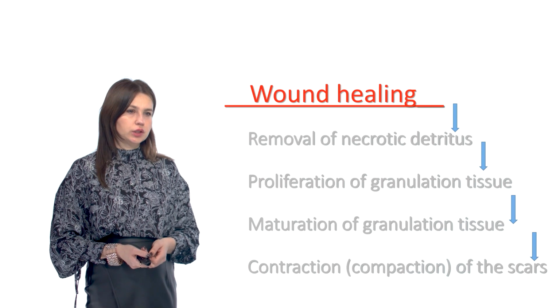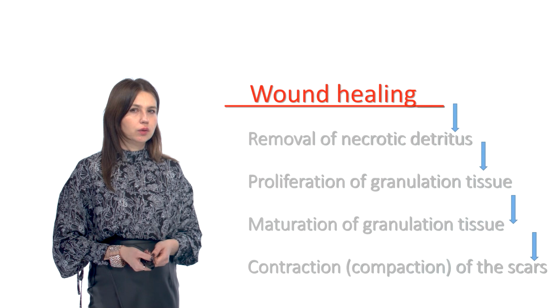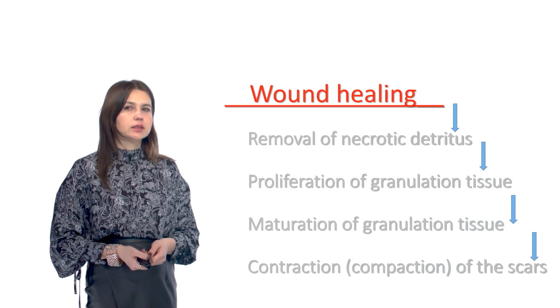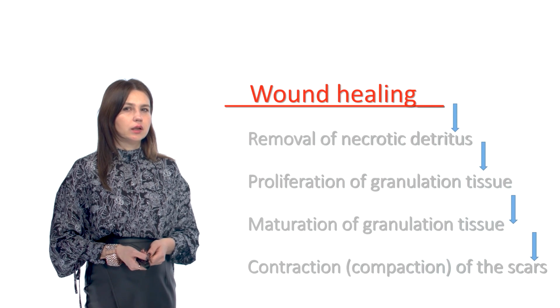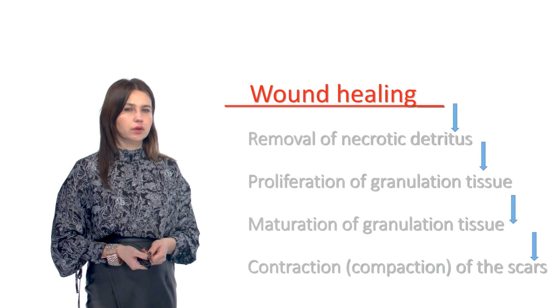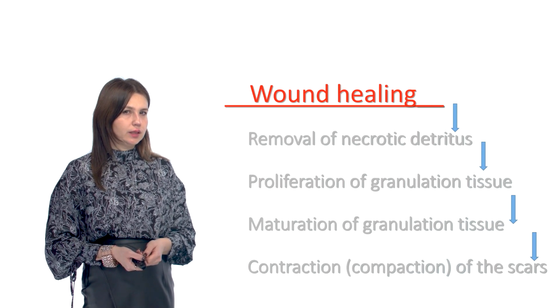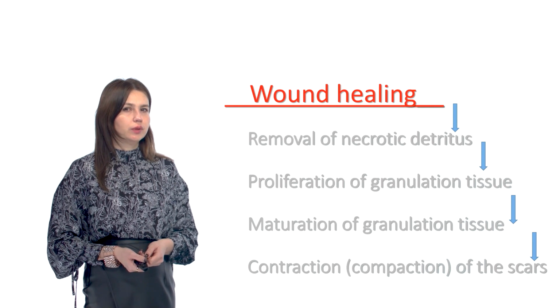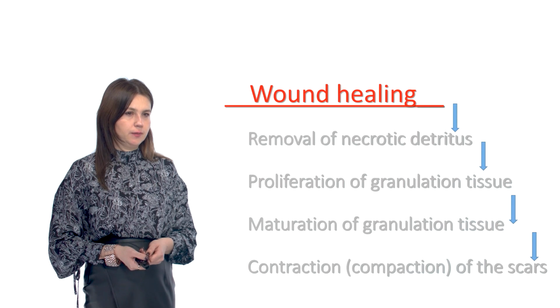Maturation of granulation tissue is characterized by a progressive increase in collagen content, while the cells and blood vessels become smaller. A young scar contains a large number of capillaries and fibroblasts, and a moderate amount of collagen. A mature scar consists of a massive cluster of collagen with a small number of fibroblasts and is substantially free of blood vessels.